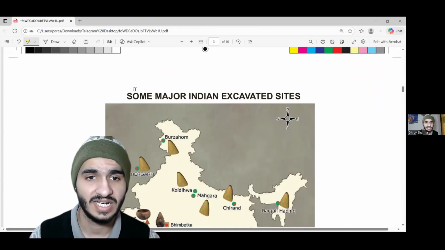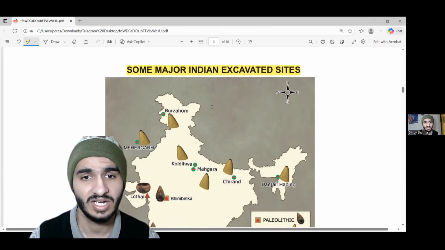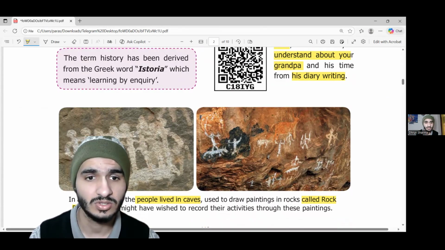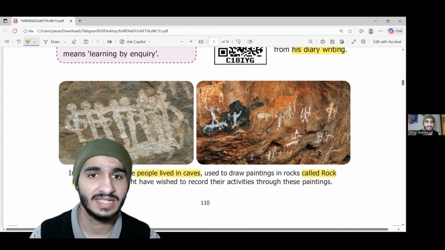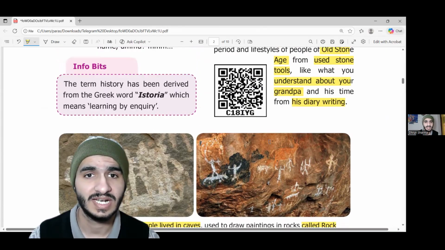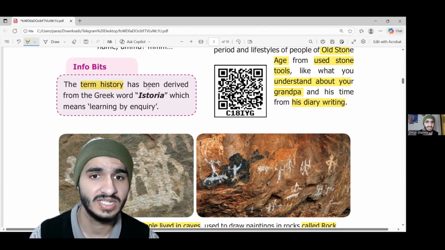Some major excavated sites: just as we discussed, Tamalini got to know about her history from the various things associated with her grandparents that were kept safe by her father. Similarly, we get to know about our ancestors through the cave paintings and the things that we have been able to excavate from the settlement areas. Now, one thing we missed is that the term history has been derived from the Greek word historia.